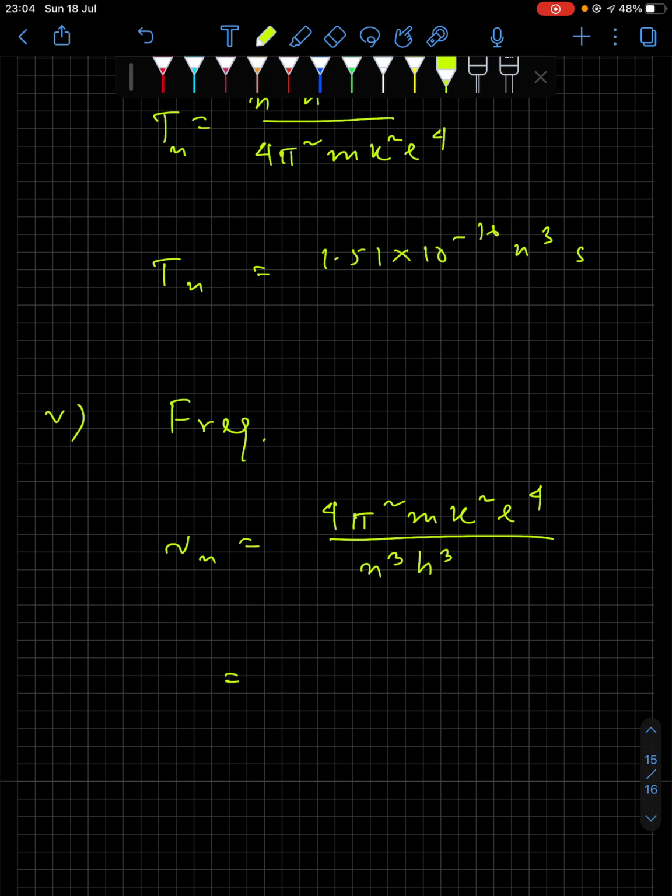This is the inverse of time period, right? So once you put the values, you get 6.62 into 10 to the power 15 divided by n cube. So this is the relation for frequency. These are equation number 19 and 20 in accordance with the PDF.